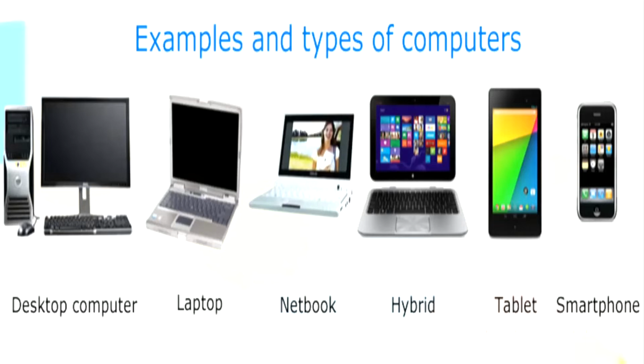You can send mails, you can receive mails, of course you can make calls, you can use various applications like Facebook or Twitter, Instagram, you can pay bills, you can do shopping. That is why it is called a smartphone, a phone which can do various things. Alright, so all these we can call types of computers, whether it is a desktop, a laptop, a notebook, a tablet, a smartphone, etc.